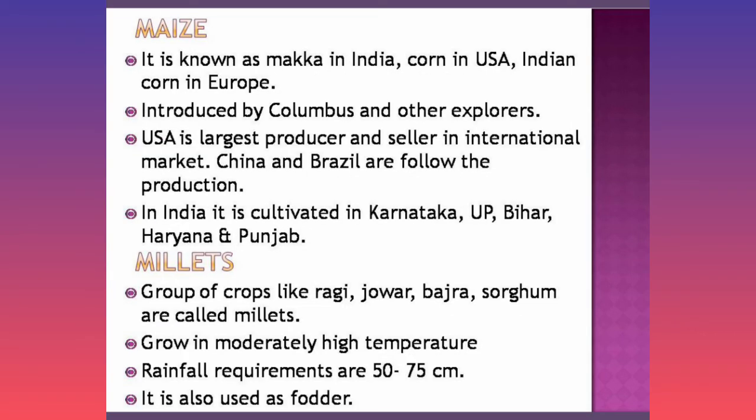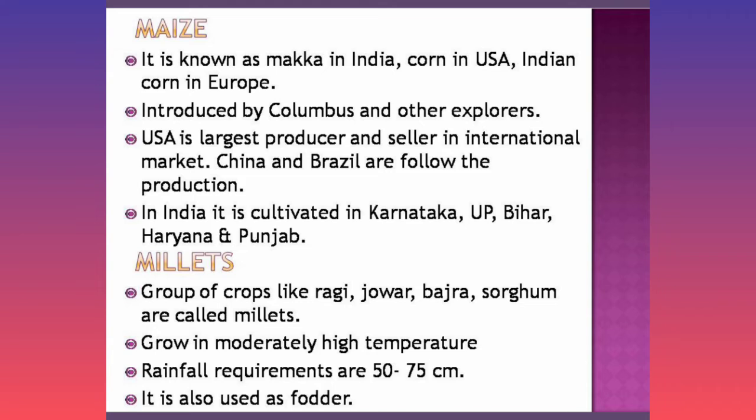Then is maize. It is known as Makka in India and by other names in different areas of the world. It was introduced by many explorers who traveled from one area of one country to the other. USA is the largest producer of maize and China and Brazil follow it, on the second and the third position. In India, maize is cultivated in UP, Bihar, Karnataka and other places.